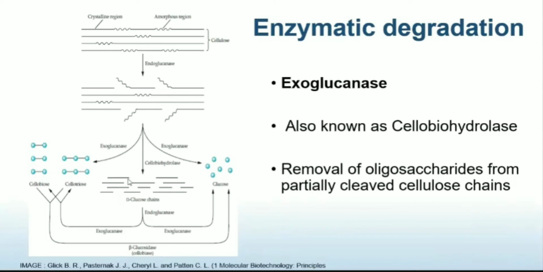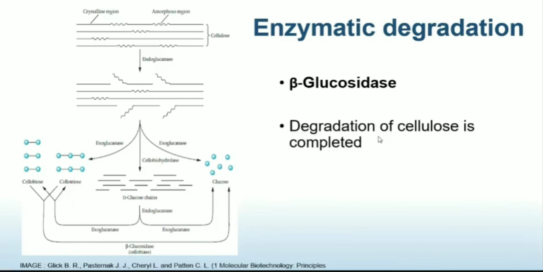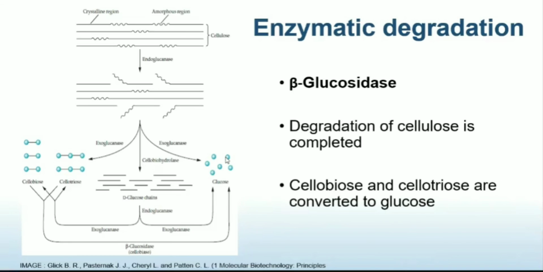After this, the beta-glucosidase enzyme acts. This enzyme is known to bring about degradation of cellulose into glucose molecules. That is, cellobiose, cellotriose, and these residues will all be converted into smaller subunits, that is glucose.